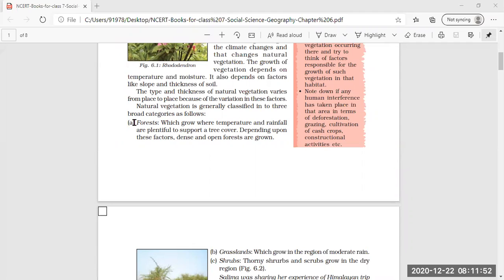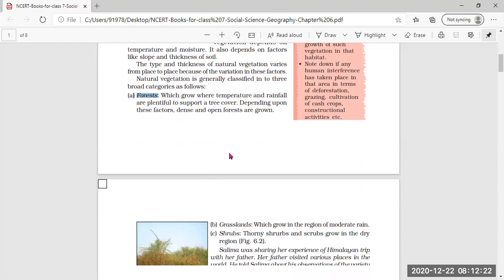We have seen about the forest, where the temperature and rainfall are plenty. Temperature is supportive, and rainfall is also plenty, and in that case, forest cover grows. It depends upon the rainfall and the suitable climate and temperature that the density of the forest, that means more and more trees, grows in that particular area.